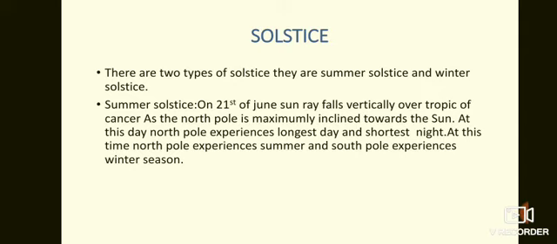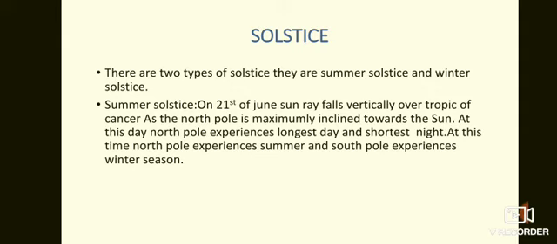On 21st June, the ray of the sun falls directly over the Tropic of Cancer, which is in the northern hemisphere, as the North Pole is maximally inclined towards the sun.